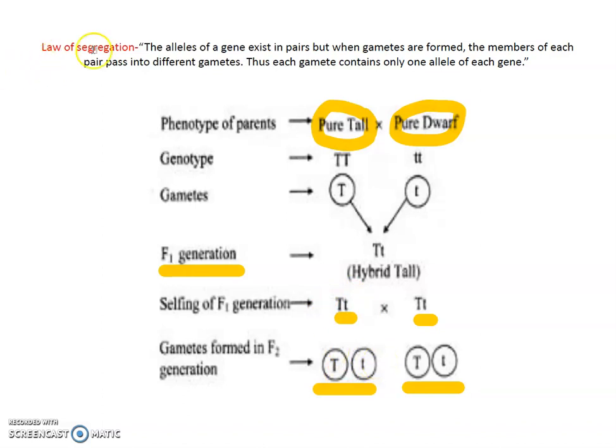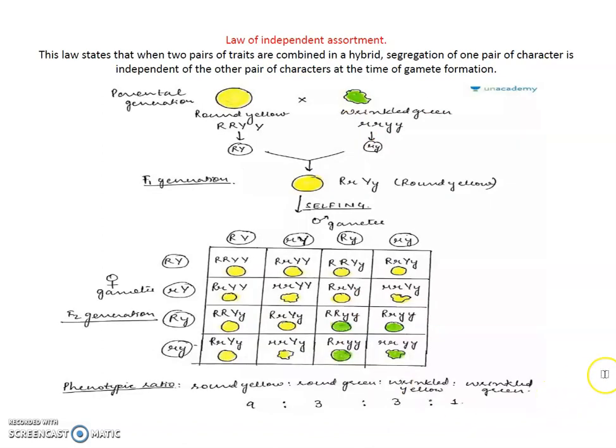So this is the law of segregation. Capital T and small t separate during gamete formation. Depending on that, he formulated the second law.